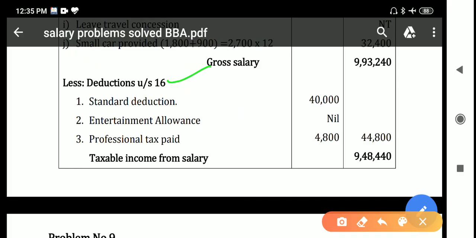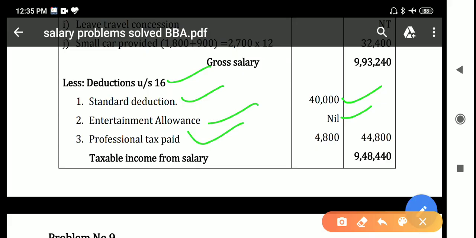There will be 3 deductions. One is standard deduction, fixed at 40,000. Entertainment allowance is only applicable to government employees, so here it is taken as nil. Professional tax paid by both parties, employer as well as employee, should be considered.